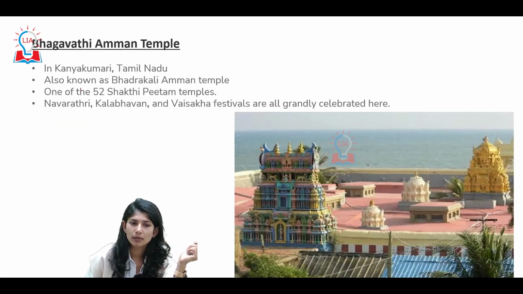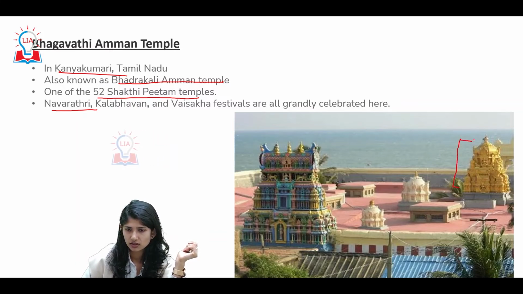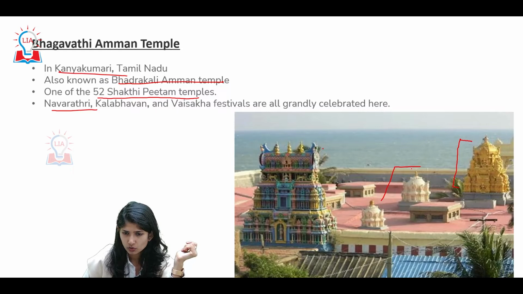Next is a Bhagavati Amman temple. It is in Kanyakumari, Tamil Nadu. It is also called the Bhadrakali Amman temple. This is one of the 52 Shakti Peetams in India. Important festivals like Navaratri, etc. are celebrated here. One thing I want you to observe here. Look at this. This would form your Gopuram. Now look at this. There are also smaller shrines.